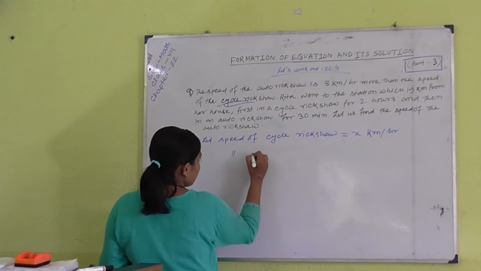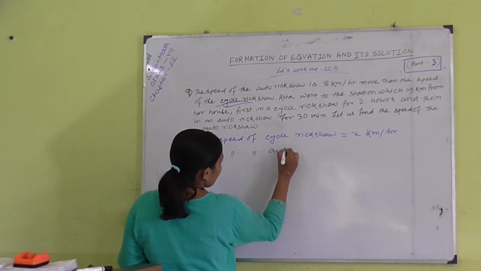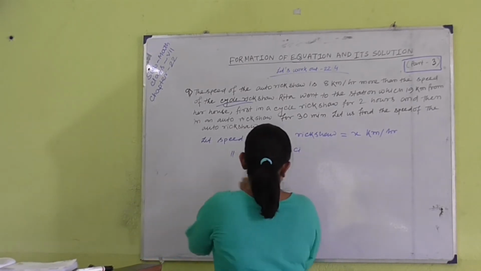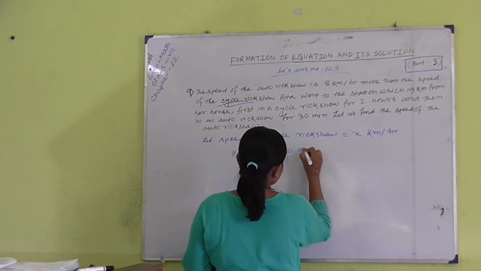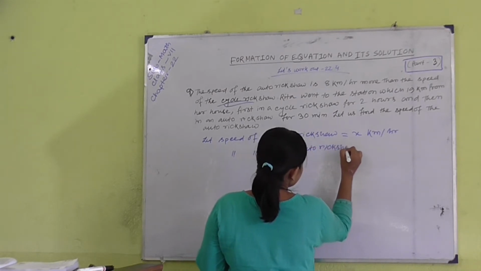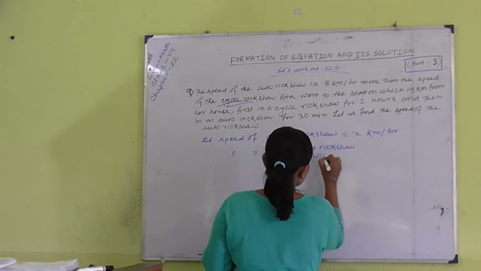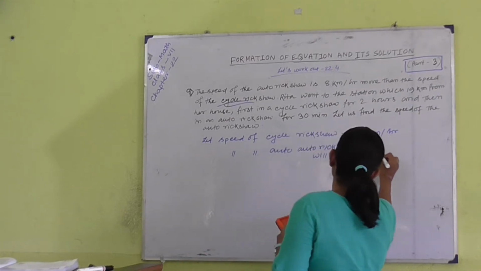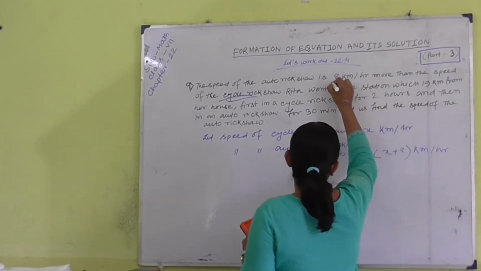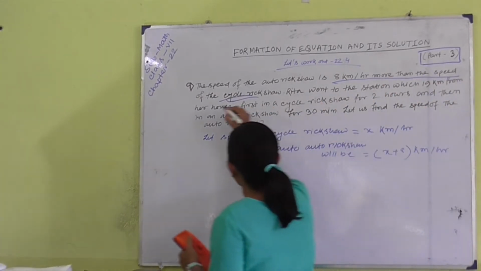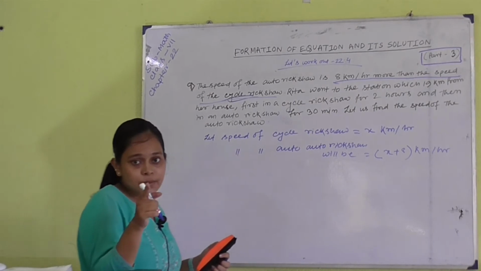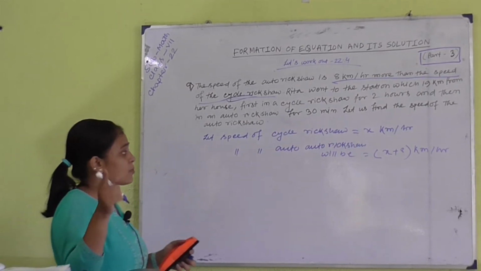Then the speed of the auto rickshaw will be x plus 8, because the question says it is 8 km per hour more than the speed of the cycle rickshaw. If the speed of the cycle rickshaw is x, then the speed of the auto rickshaw will be x plus 8.